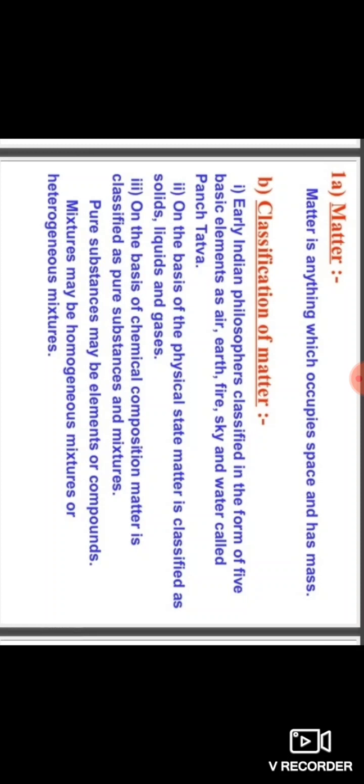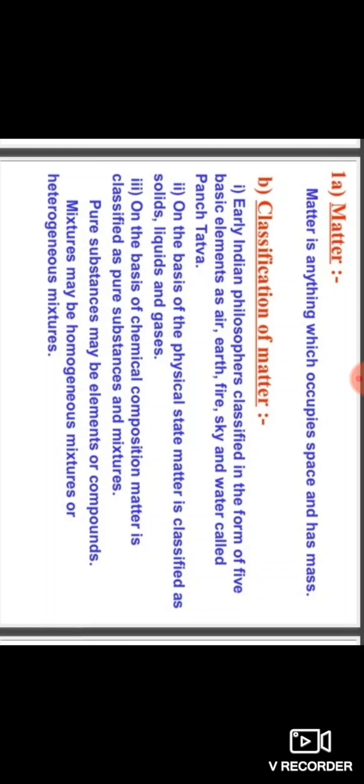The air we breathe, the food we eat, stones, clouds, stars, plants and animals, even a drop of water or a particle of sand. Anything which occupies space and has mass is called matter. Since early times, human beings have been trying to understand their surroundings.